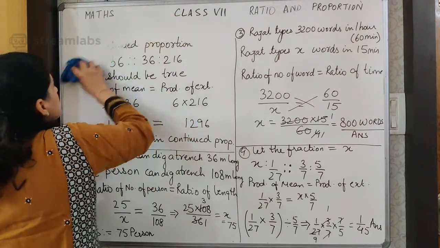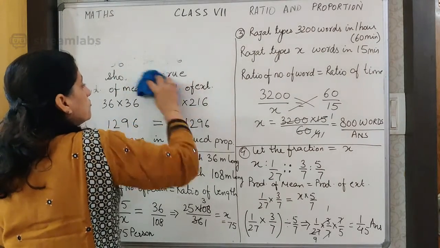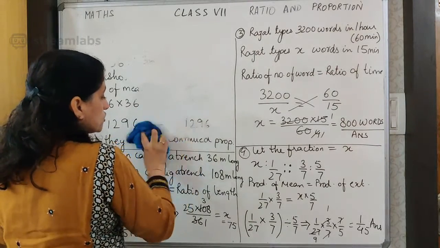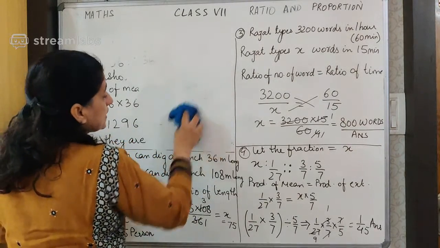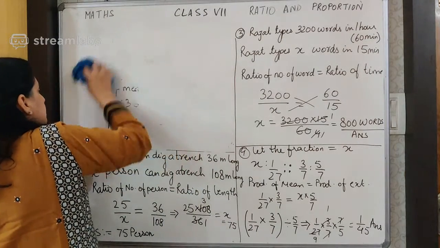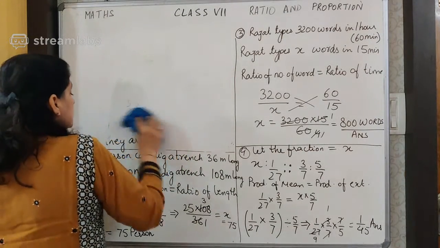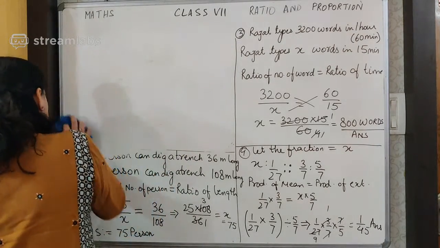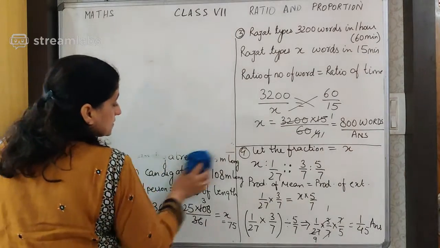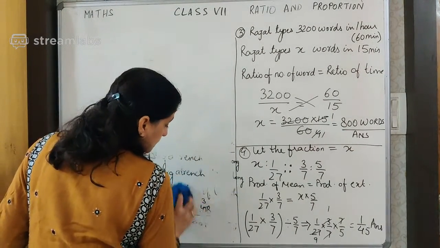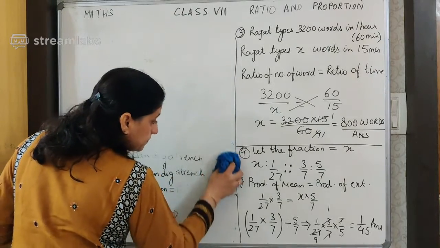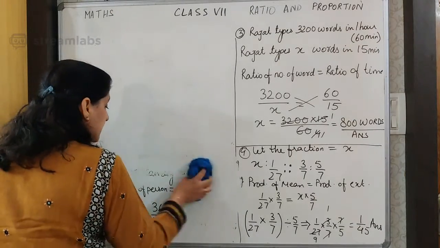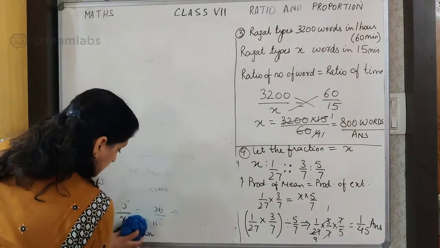Meanwhile, I will just clear this so that we can move on to a few more questions before we end the proportion. And in the next class, we will be discussing the unitary method. These three things go together: ratio, we finished; proportion, we are finishing today; and then in the next class, we will be discussing the unitary method. So stay tuned so that you can attend that lecture as well and get benefited.